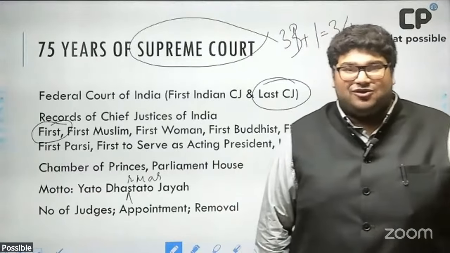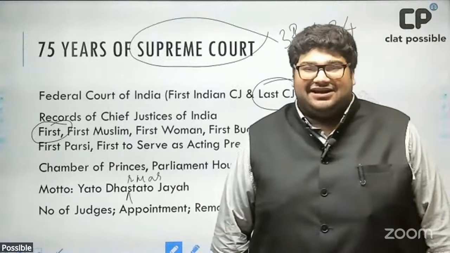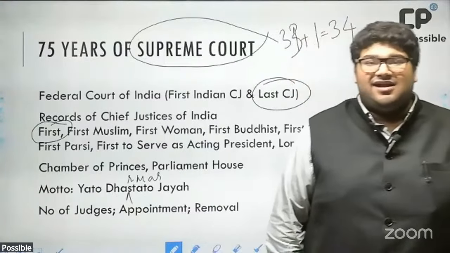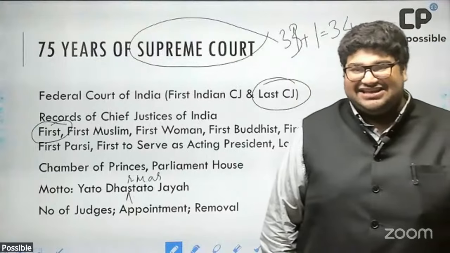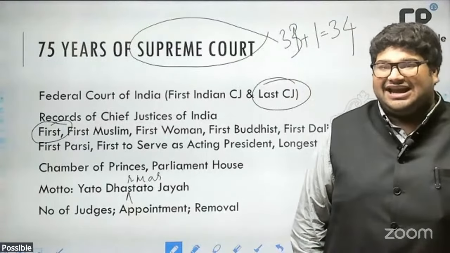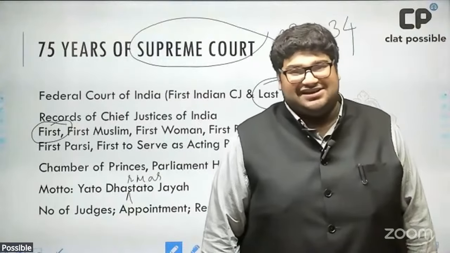Judges of the Supreme Court are appointed through the collegium system. This was a system created by the judiciary through a judgment known as the second judges case, which was Kavra versus Union of India, and later clarified by the third judges case, which was In Re Special Reference number 1 of 1998.